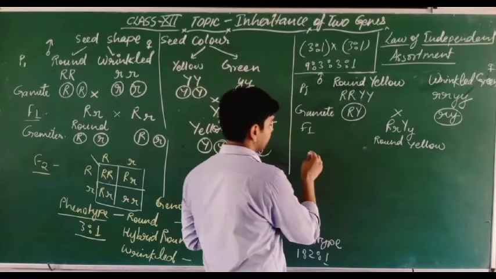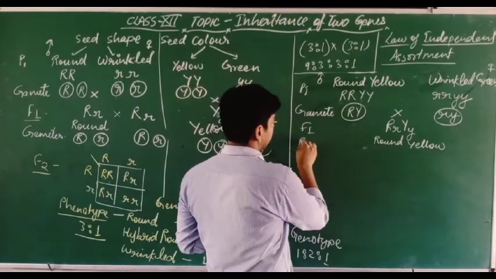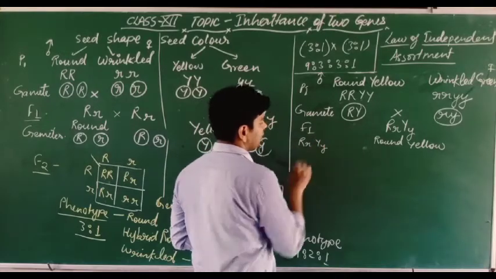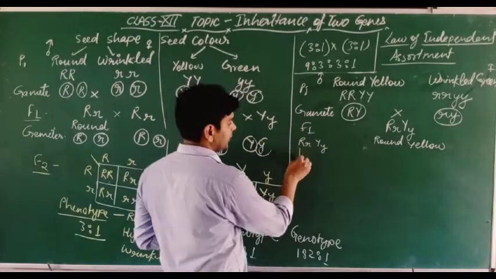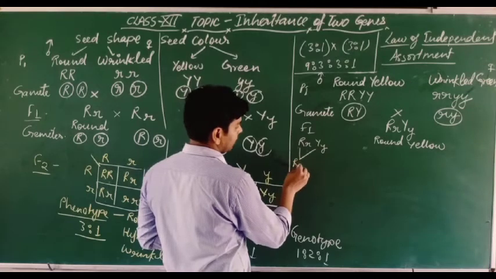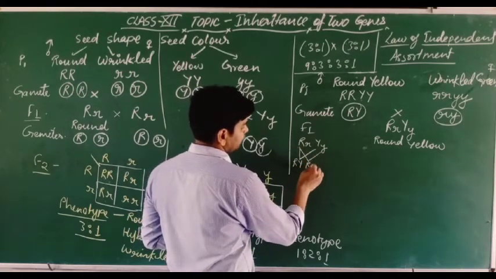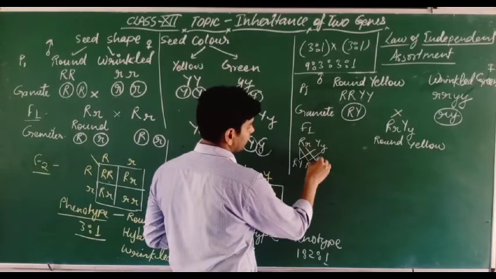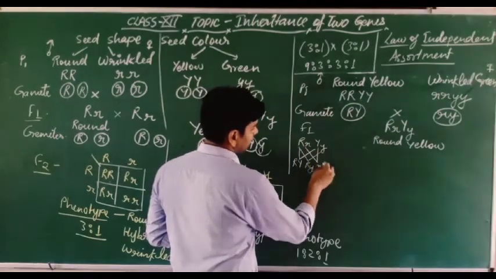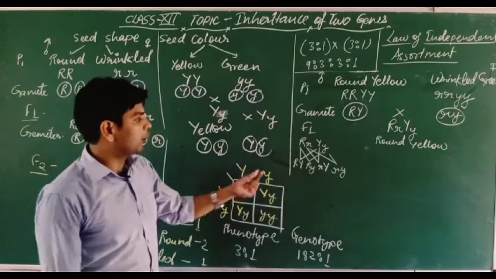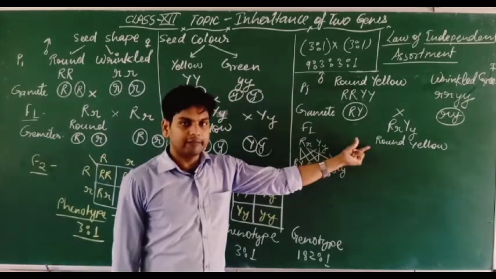So we are making the gametes here from capital R, small r, capital Y, small y. I am making simply capital R capital Y, capital R small y, small r capital Y, small r small y. Got it? So four types of gametes will form here in the F1 generation.